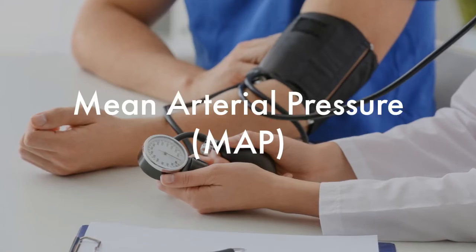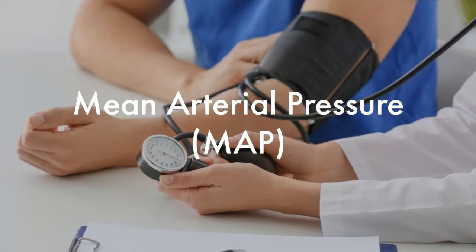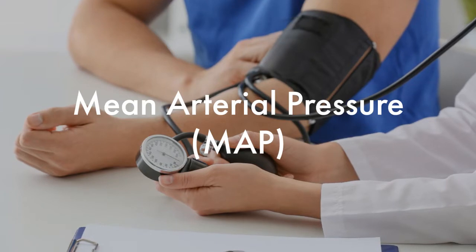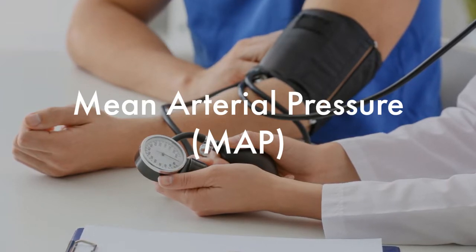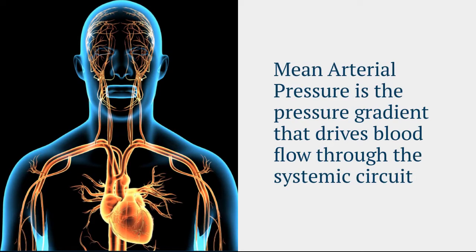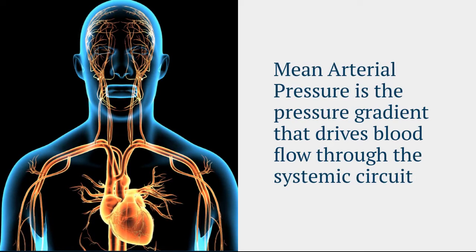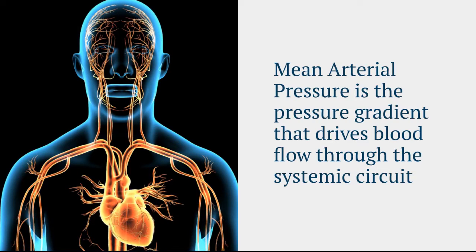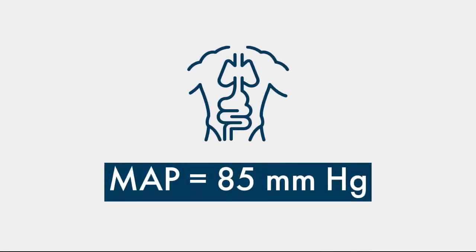Hi physio students, as you've probably figured out by now, mean arterial pressure, or MAP, is a very important physiological variable. MAP is important because it represents the pressure gradient driving blood flow through the entire systemic circuit. Keeping MAP around 85 millimeters of mercury is essential for maintaining adequate blood supply to all of our organs.